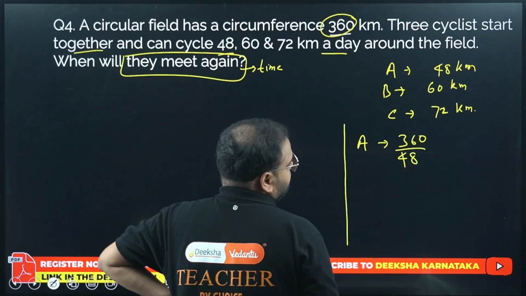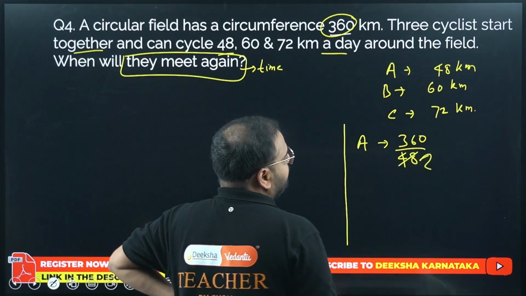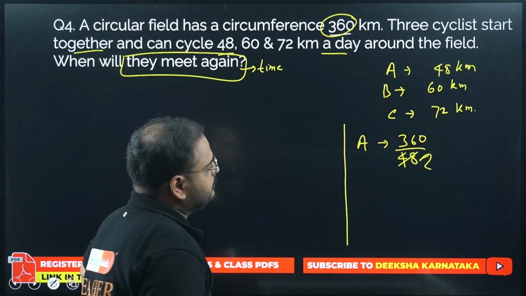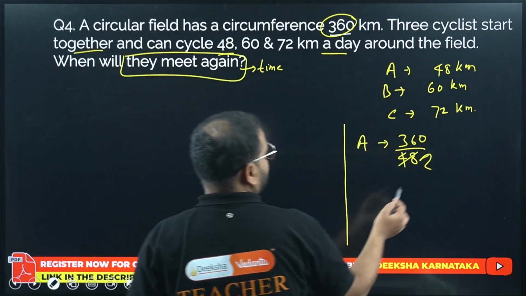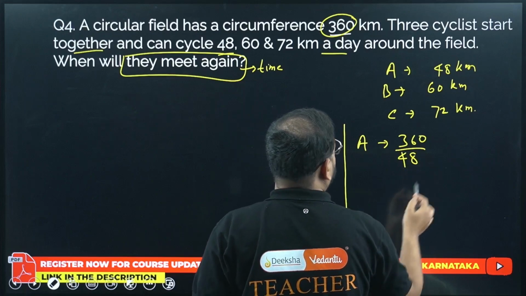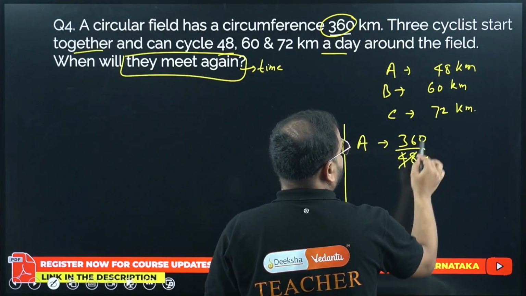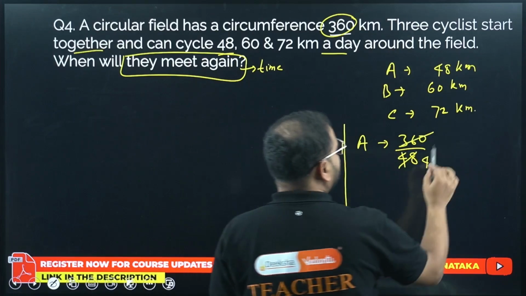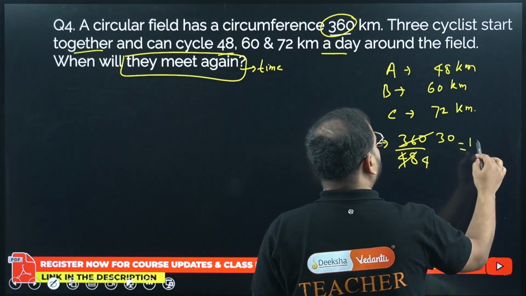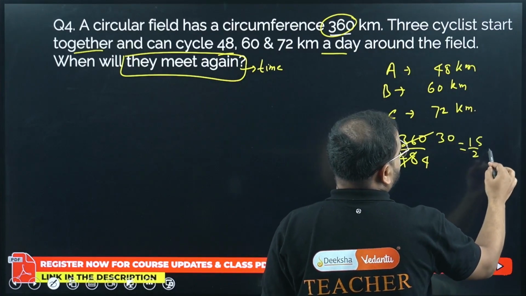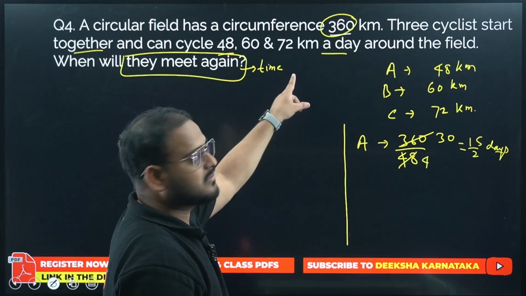Twelve fours are 48, this is easier to understand. 360 by 48 is 30 by 4, which is 15 by 2. It means he'll take 7.5 days to complete the entire rotation of this park.